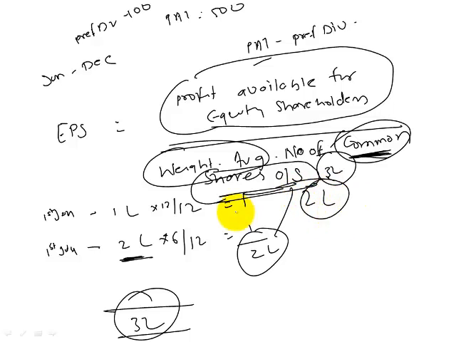Is this clear? That in the denominator we want to calculate the weighted average of the shares outstanding. So let us practice a few questions and get comfortable with this basic EPS. It's only the denominator that you need to learn to calculate smartly.